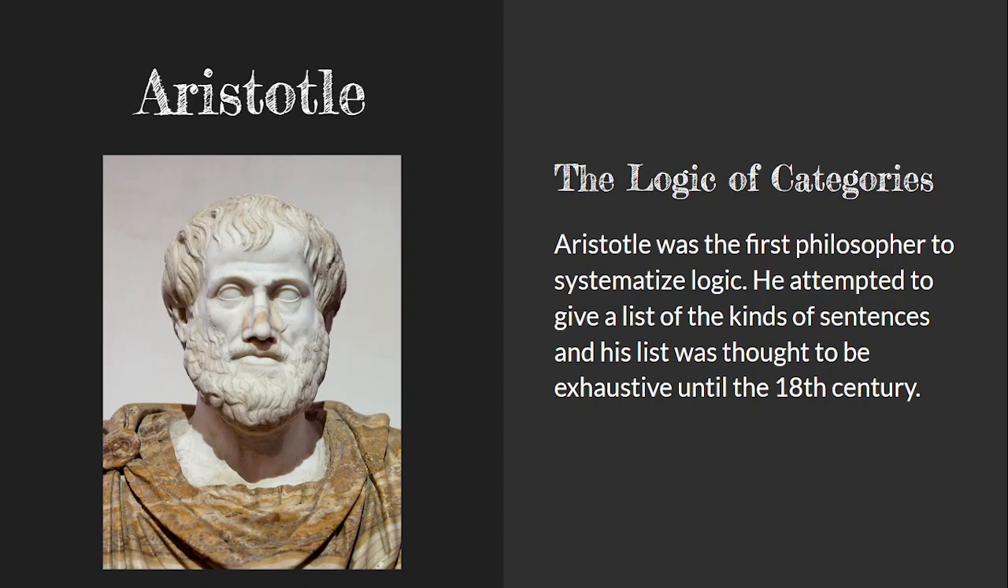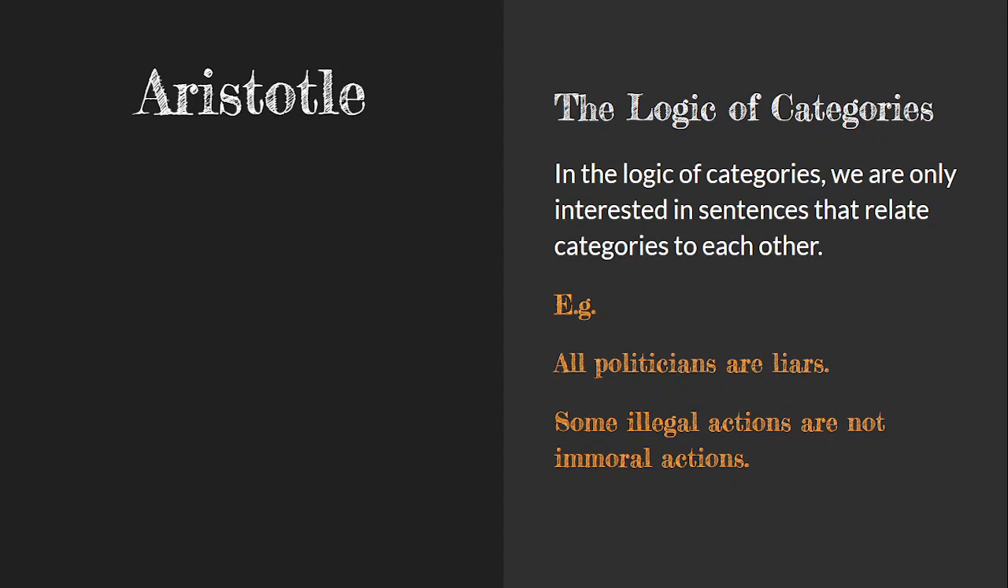Now, Aristotle systematized logic. He gave us rules for how categories interact. So you might think of categories like groups of objects. So you have categories like politicians or liars or illegal actions or cats, corgis. They're just groups of objects that have something in common. And Aristotle was the first one to systematize our rules for how sentences with these categories interact and the relationships